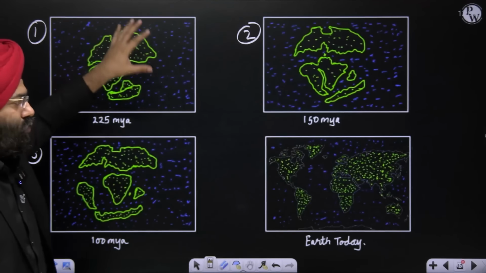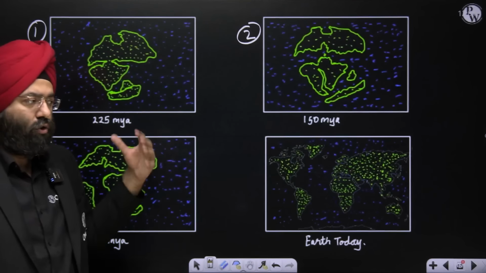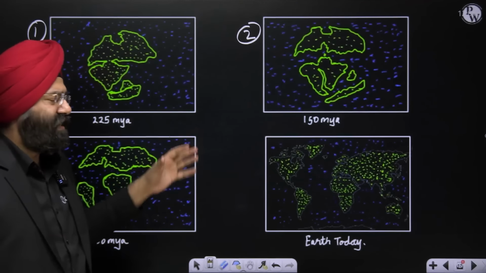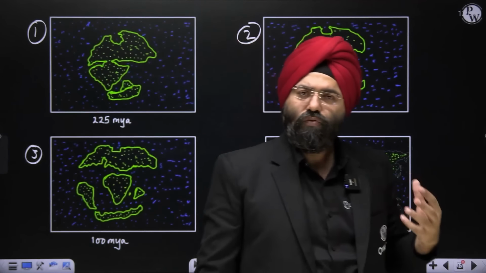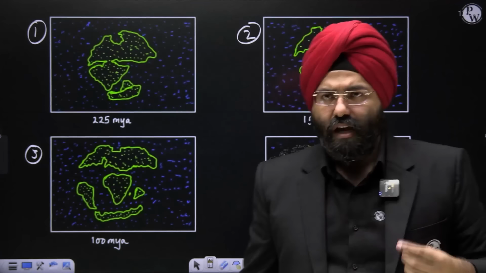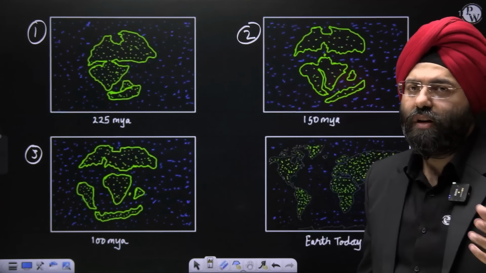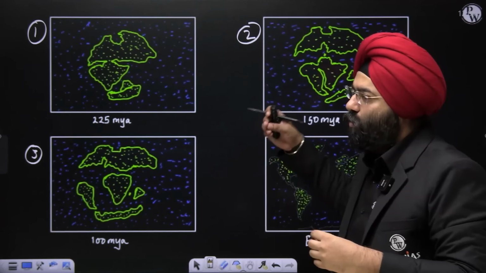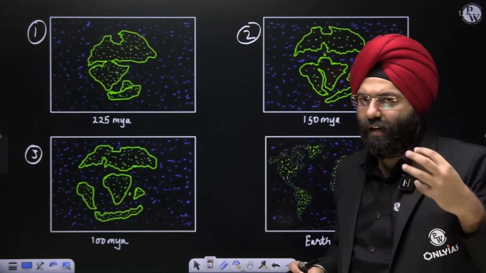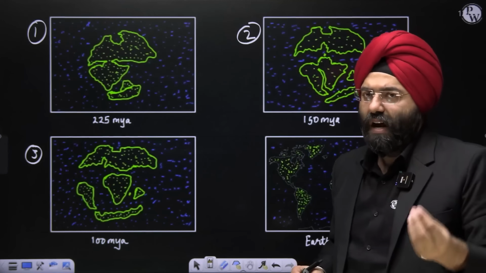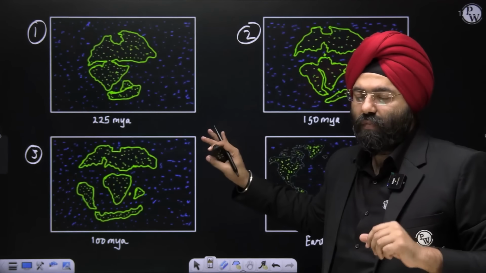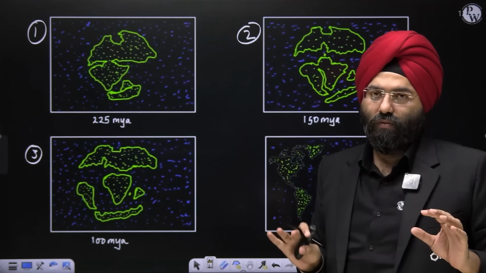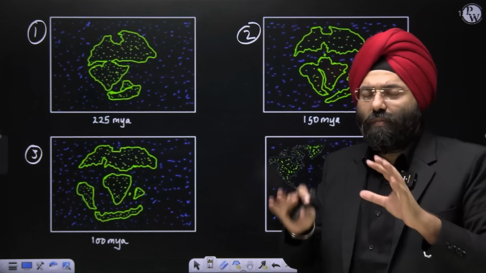Now, this is all handmade. Now, you will say, sir, it is very difficult to make such precise diagrams. Please understand, you don't have to be artistic in your approach while making the diagrams in the examination, but at least it should not look like it is not even close to what is being represented. At least try. Please remember, the more you practice, the better you will be at drawing these diagrams. If I have made it in front of you, possibly you can also. If you draw it twice and thrice, possibly it will be ingrained in your mind.